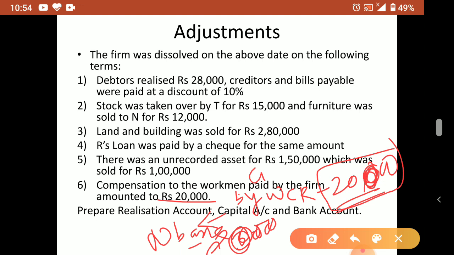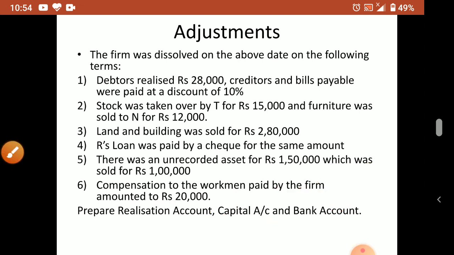But in this question a claim is there. So when a claim is there, what do you have to do? How much claim is there, that you transfer on the credit side. The same amount you pay on the debit side, because we have to pay now. Then the remaining amount you can distribute. Okay. Chalo. Now we'll see the answer.